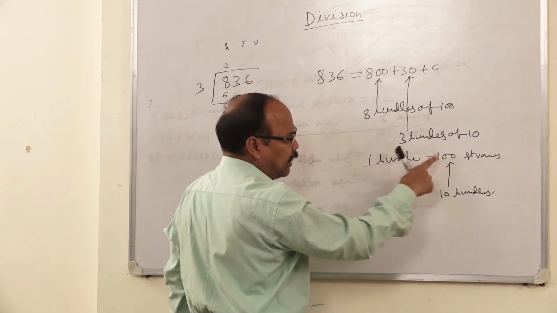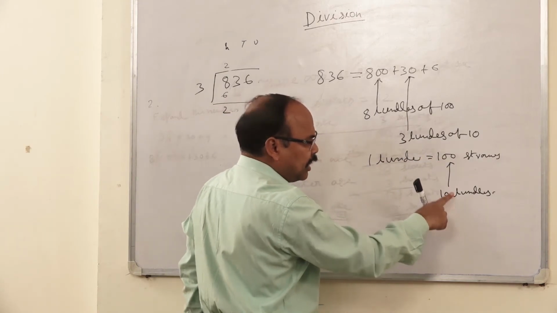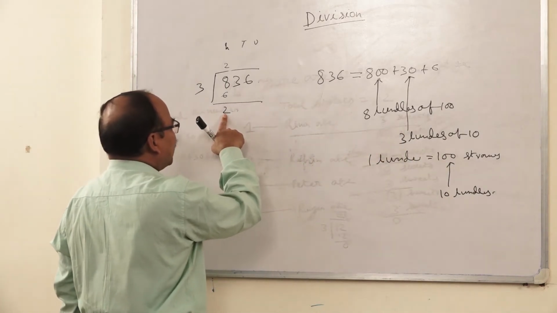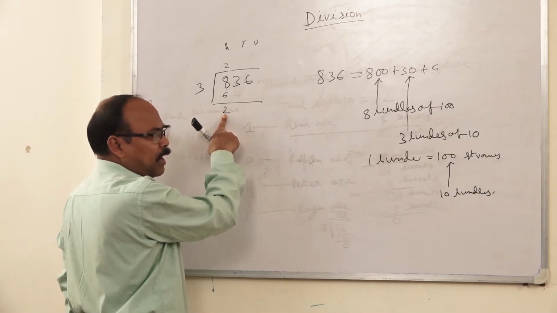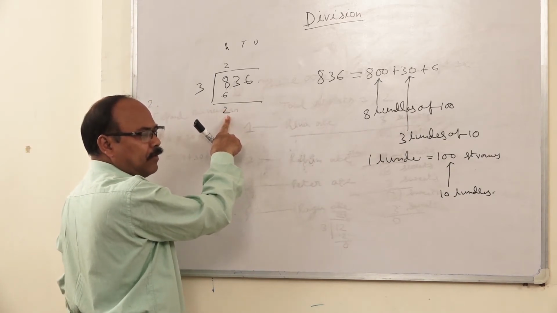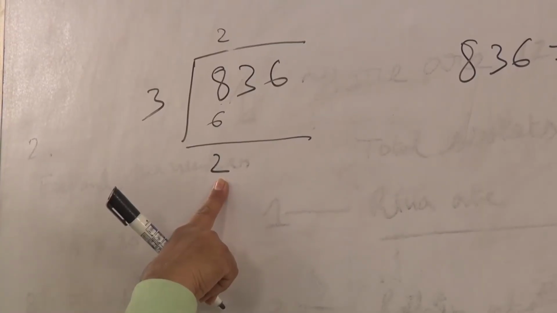So 1 bundle of 100 straws means there are 10 bundles, each containing 10 straws. So 200 straws means 2 bundles of 100 straws. If we break these two bundles, we have 20 bundles. Each bundle contains 10 straws.